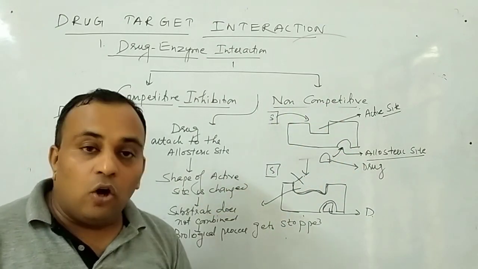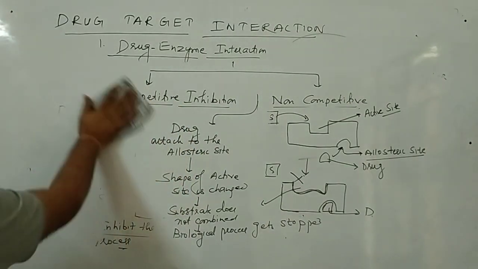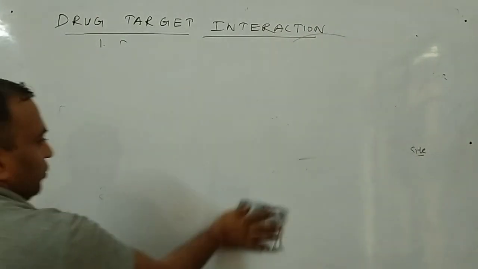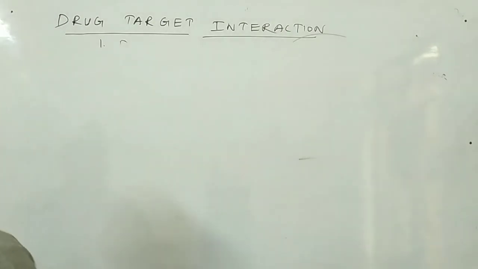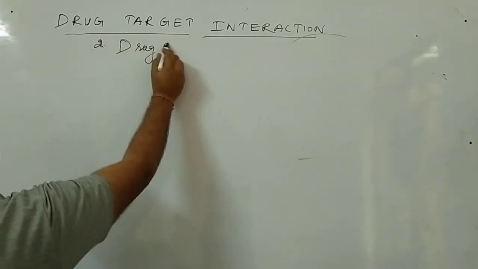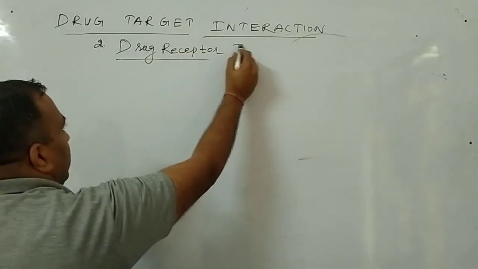This is said to be the non-competitive inhibition. So clear to all of you? Now the second is, beta, drug receptor interaction. Just see carefully. The second one is drug receptor interaction.